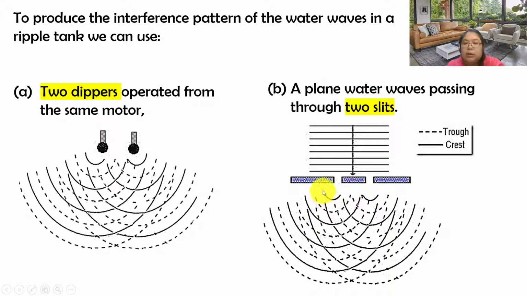Okay, so this one we call a crest, this one is a trough. So this one also is a crest, this one is a trough. When they just overlap, then we produce constructive and destructive.